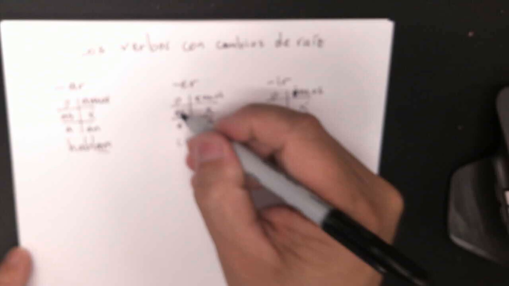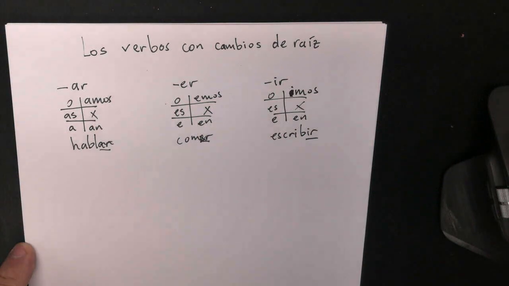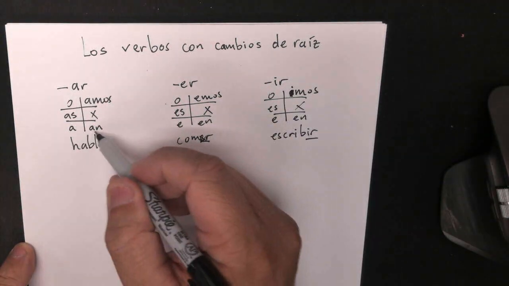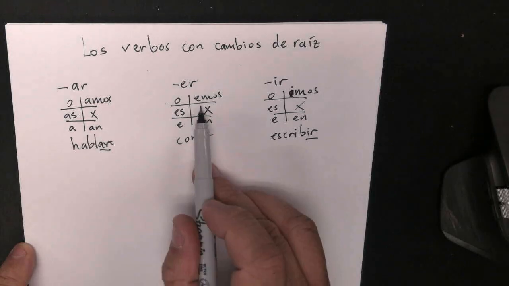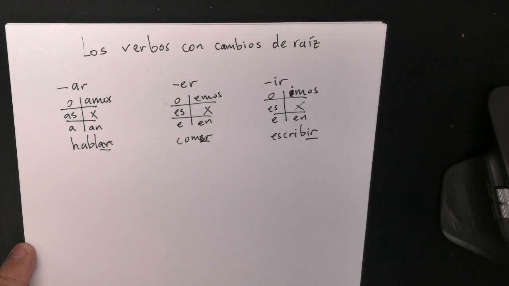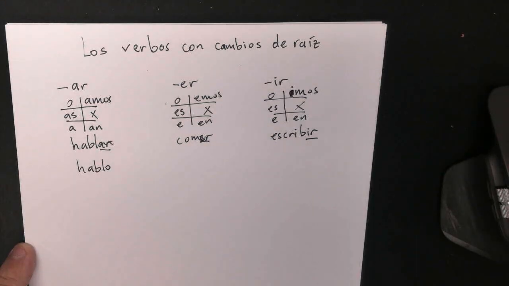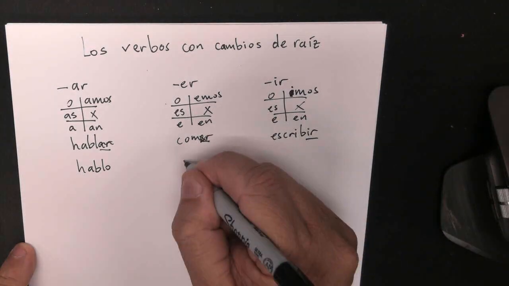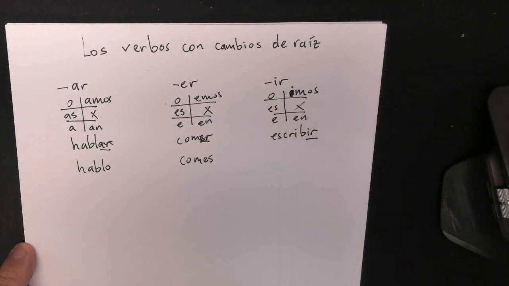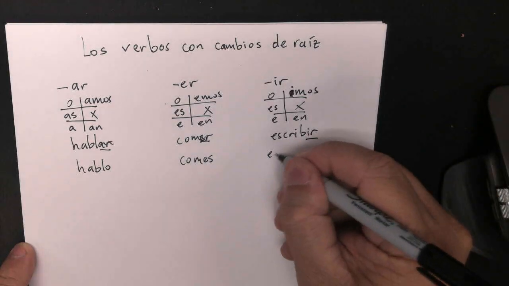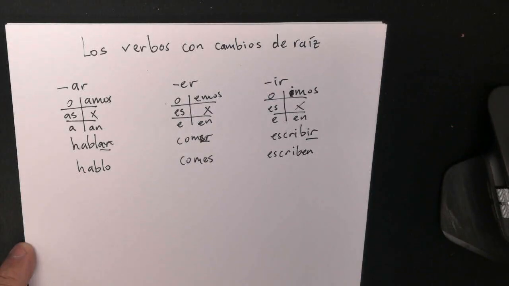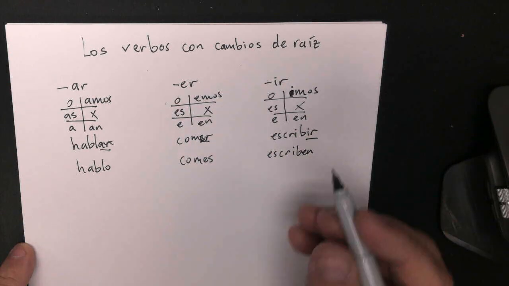So these ones are the same endings, right? Those are the same endings right here. These look very similar: amos, emos, imos. Muy bien. So if you notice, if you have hablar, for yo it's going to be yo hablo. Here, para tú, comer is going to be comes. And then, para escribir, por ejemplo, ellos escriben. ¿Sí? Ellos escriben.